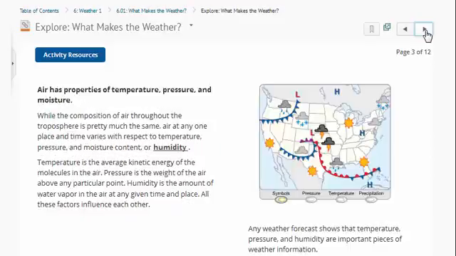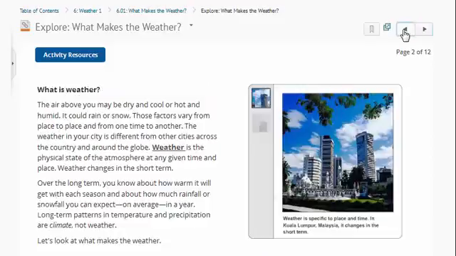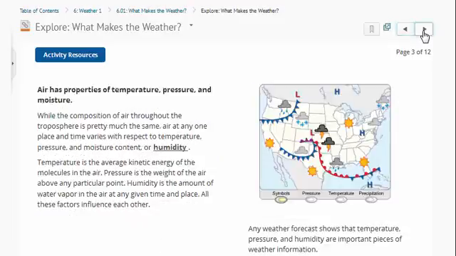So for example, if I said the weather, the temperature is 50 degrees and the wind speed is 12 miles per hour in Philadelphia today, that would be an example of weather or climate. Again, the temperature is 50 degrees, the wind speed is 12 miles per hour in Philadelphia today. Is that weather or is that climate? If you think weather, you are correct. That is weather. Short term versus long term.